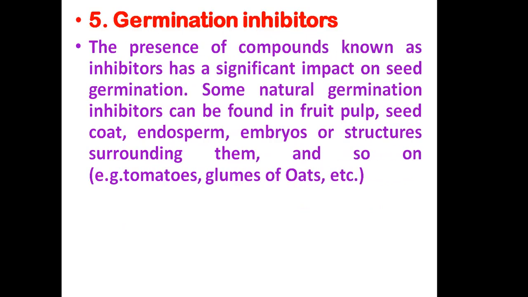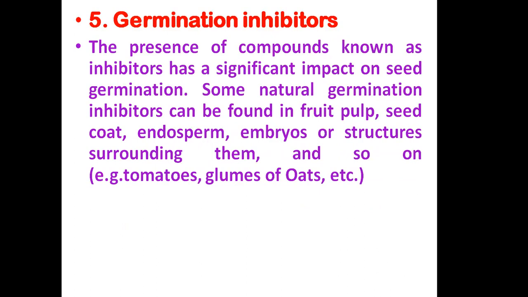the seeds will germinate. In other cases, there are many germination inhibitors in the seeds. The presence of compounds known as inhibitors also has a significant impact on seed germination. Some natural germination inhibitors can be found in the fruit pulp, seed coat, endosperm, embryos, or structures surrounding them, and so on.